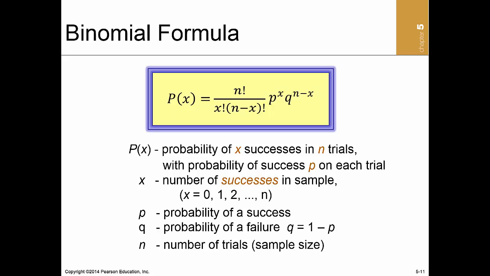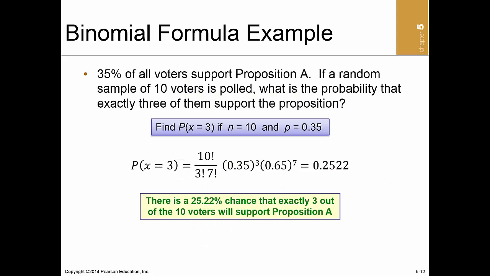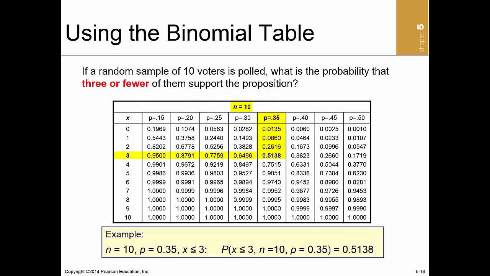This formula is composed of two parts: the combination of X items selected from N items, and the probability that X items can occur. For example, let's say 35% of all voters support Proposition A. If a random sample of 10 voters is polled, what is the probability that exactly 3 of them support the proposition? Here we are looking for X equal to 3, N equal to 10, and P equal to 0.35. Plugging the values into the binomial formula results in a 25.22% chance that exactly 3 out of 10 voters will support Proposition A.